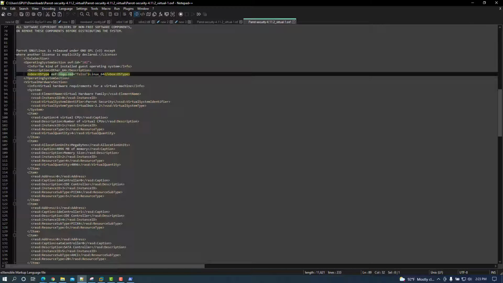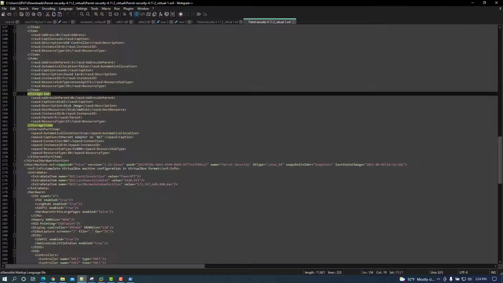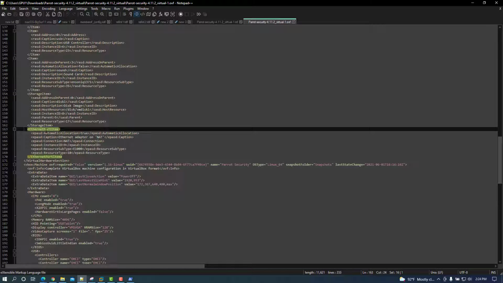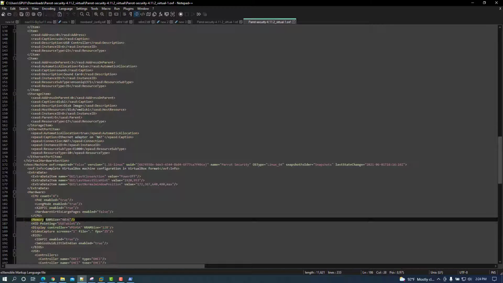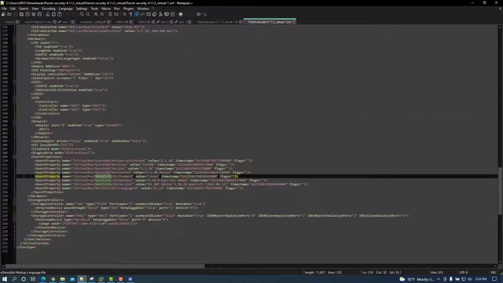OVF required is false. So let's go down to our line item 154. Here's our storage item. That's the one that we're actually getting the error message on for unsupported element on the storage item. And we also have line 163. There's our Ethernet port item. We're going to have VM RAM size, the memory size of this appliance, which is going to be 4 gig out of the box. So I have enough idea of what is going on here.